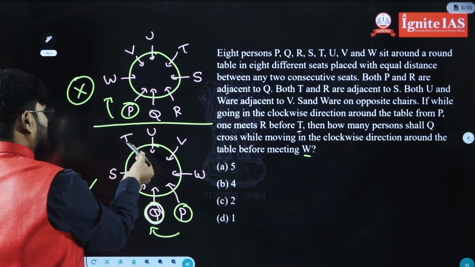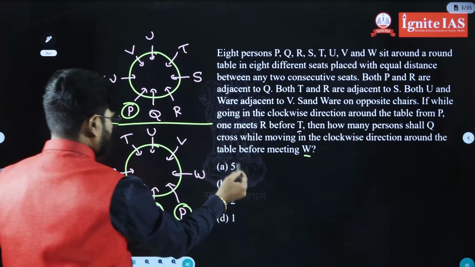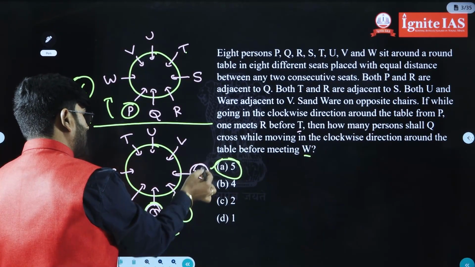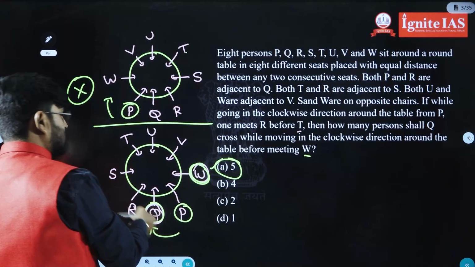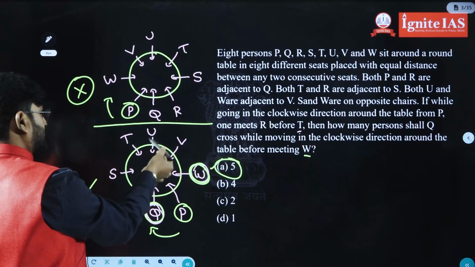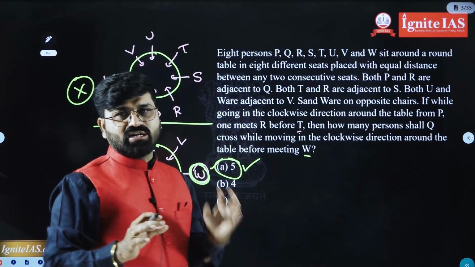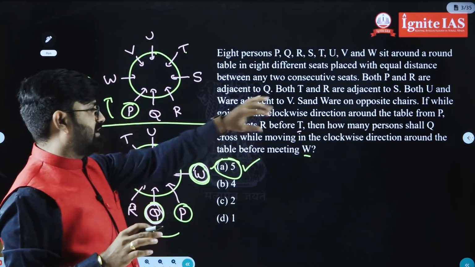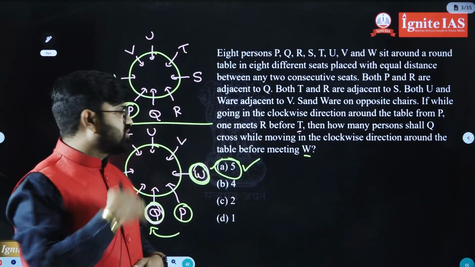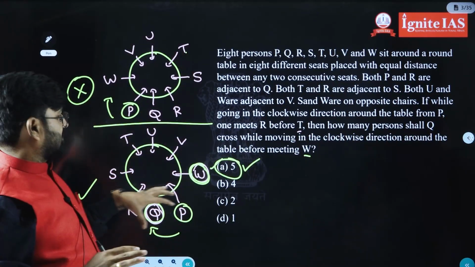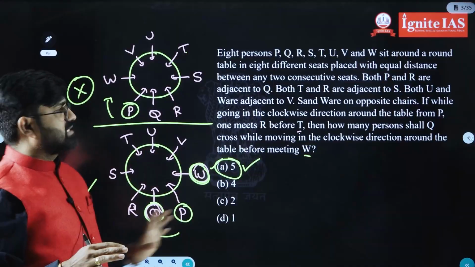1, 2, 3, 4, 5. So what should be your answer? 5 should be the right answer. Why? Because before meeting W, Q crossed 1, 2, 3, 4, 5 persons. So the answer is 5. Here I am explaining with so much clarity, but in the examination you have to do it with a little more speed. This is how we need to solve the question.